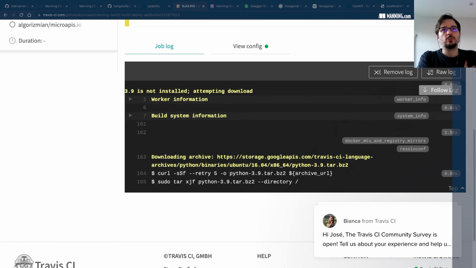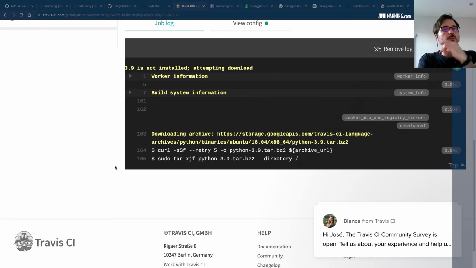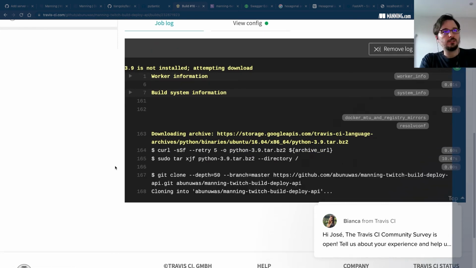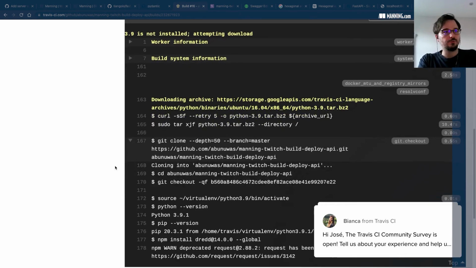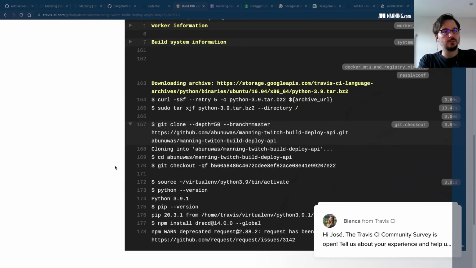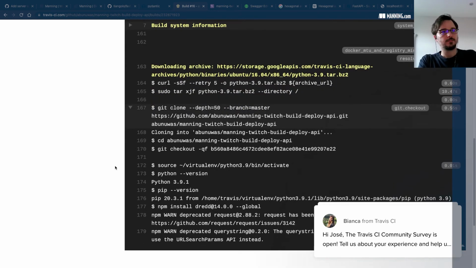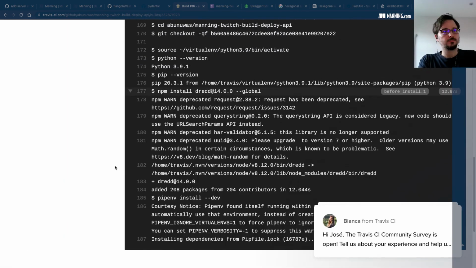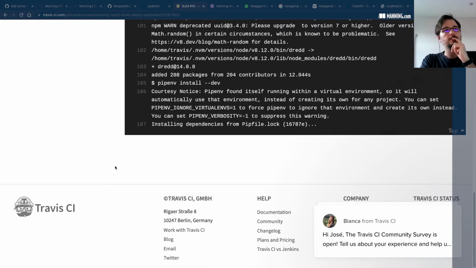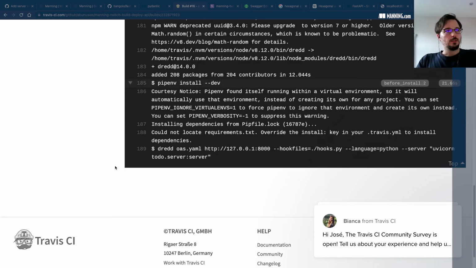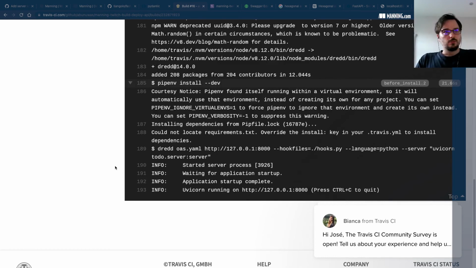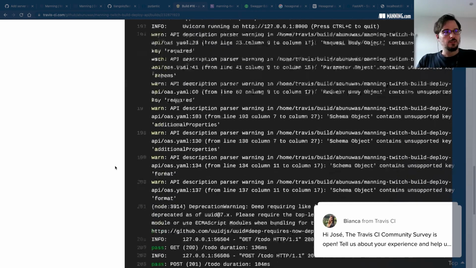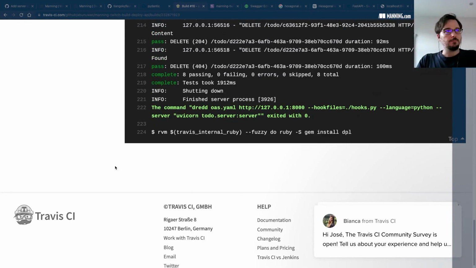Okay, let's tail the logs like before. It's setting up the server, cloning the repo, installing dependencies. Running the test now, and already done. Everything passes,